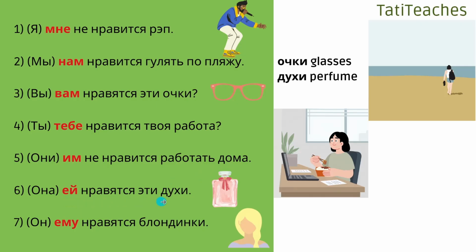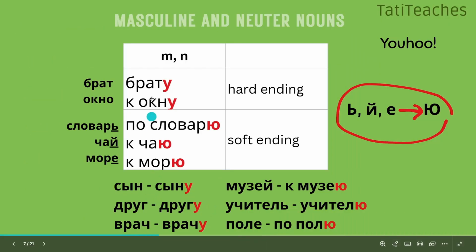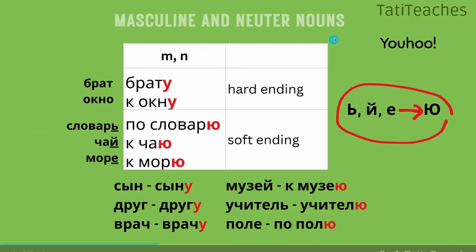Ей нравятся эти духи. 7. Ему нравятся блондинки. Good job, and let's move on. Let's look now at masculine and neuter nouns.